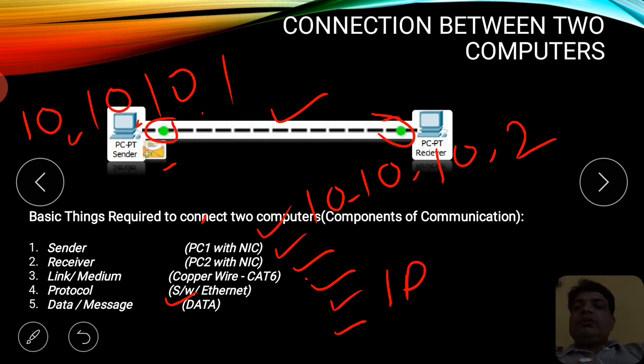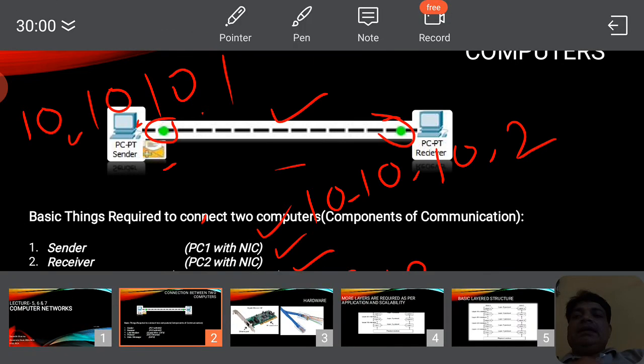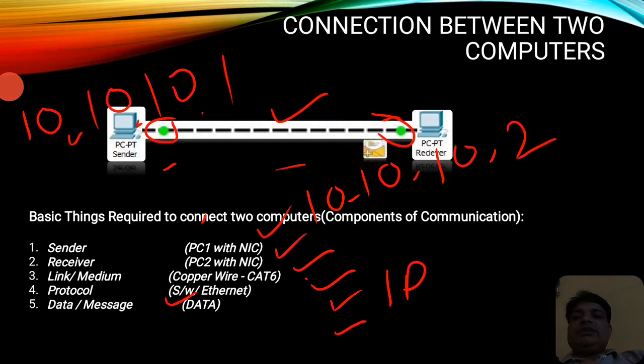But first of all, we need to know that without using these logical addresses, these systems would not be connected with each other, right? So apart from the physical connectivity, you need to assign these IPs to these systems. Now these systems are supposed to be connected with each other. As you have seen, a message travels from one system to another, from sender to receiver. So that communication is supposed to start.